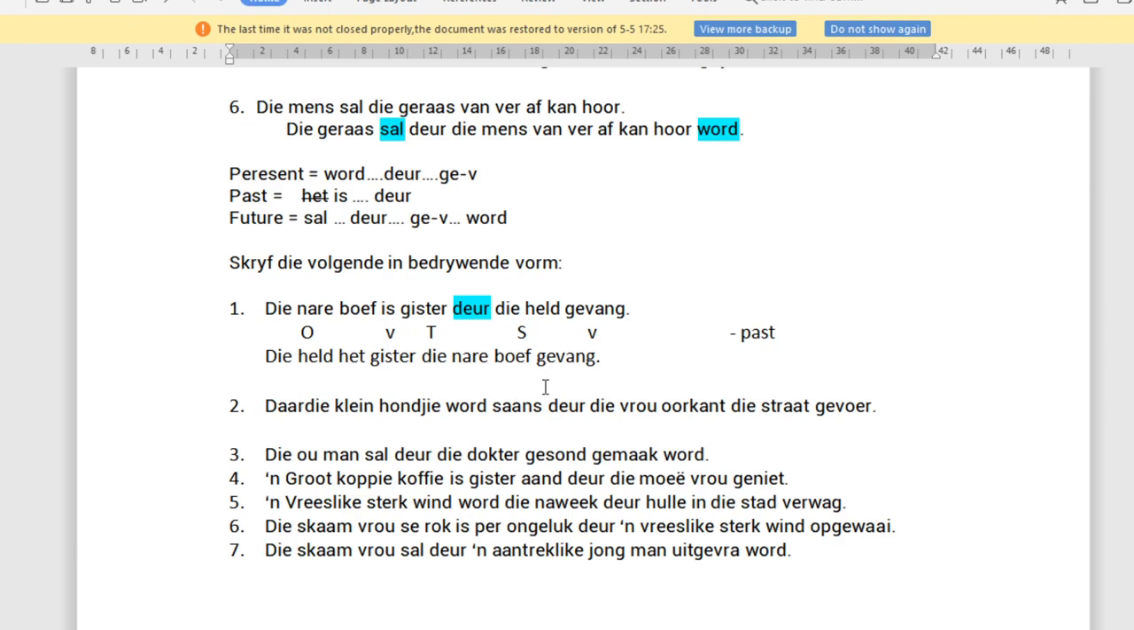Okay, so here we've got word and we've got deur. Word is present tense, so we're going to take the ge away as well. So that's everything we have to take away. So do this for yourself in your exam. I cannot stress it enough. Circle it, underline it, highlight it, whatever, as long as you can see what you need to take away.